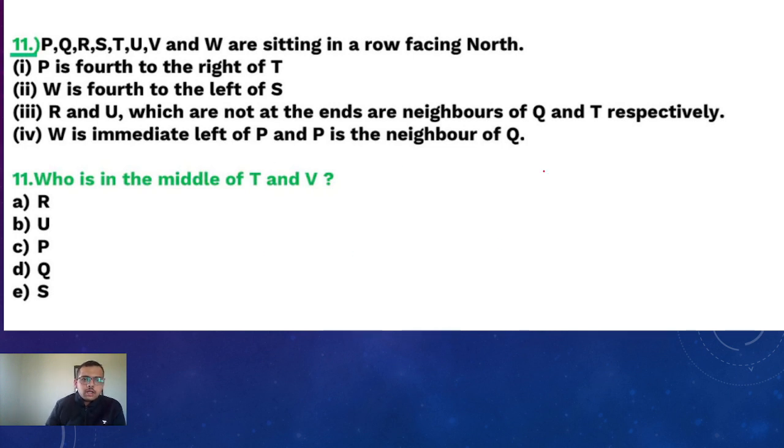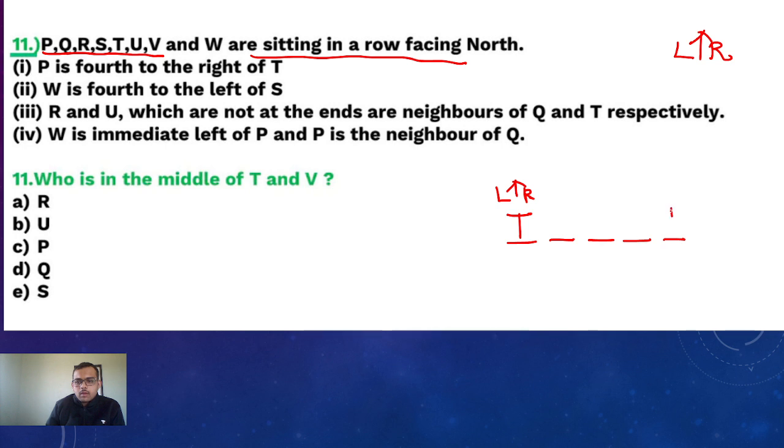This is the third question. They said that P, Q, R, S, T, U, V and W are sitting in a row facing north. This is also north. Right, left. P is fourth to the right of T. T is fourth right. This P. 1, 2, 3, 4. P. Okay.